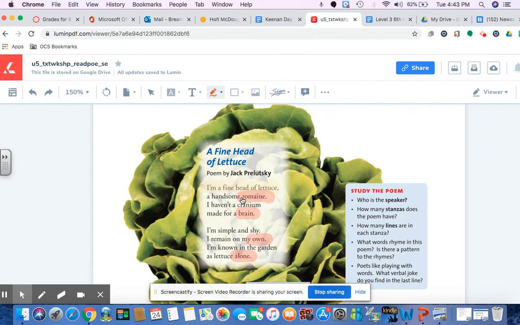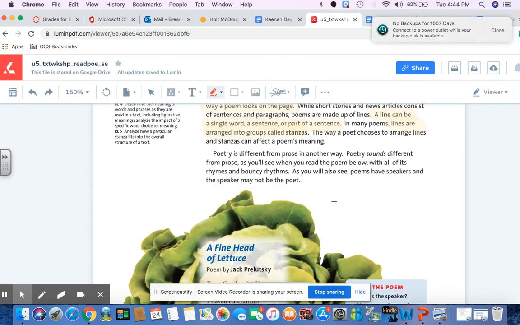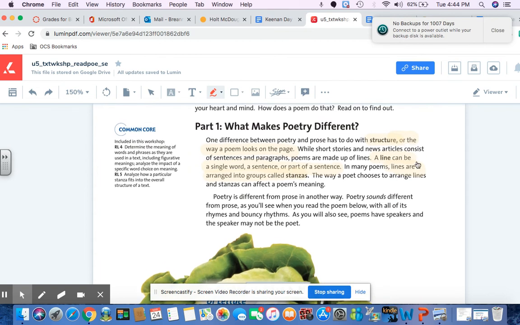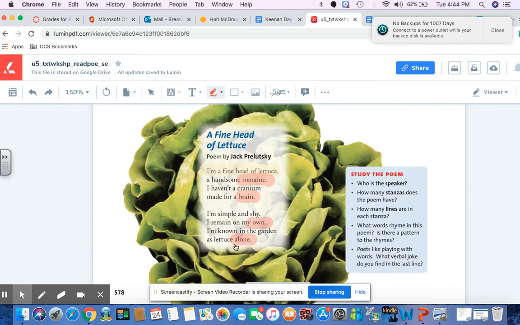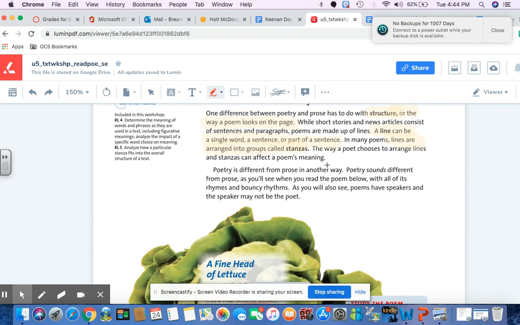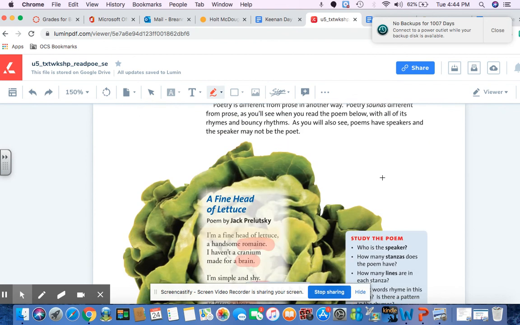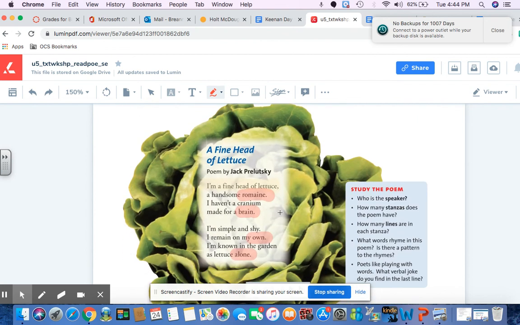So saying that the speaker's lettuce and then the picture's also showing a head of lettuce, that's significant. Also, you need to remember a line is a single word or sentence or part of a sentence. So like we said, we have 4 lines here for a total of 8 lines for the entire poem. And then lastly, stanzas. Those are when lines are arranged into groups. For this particular poem, we have 2.